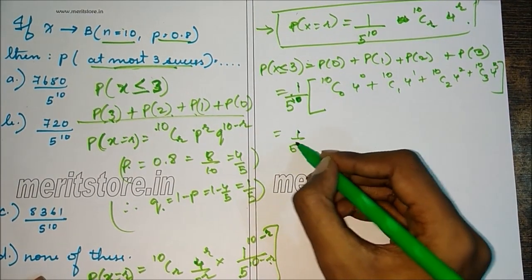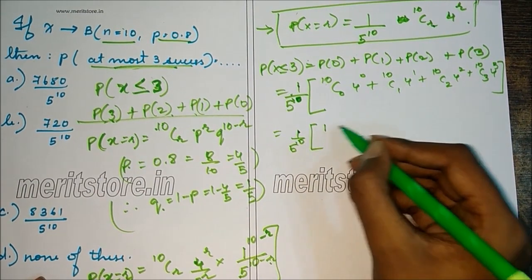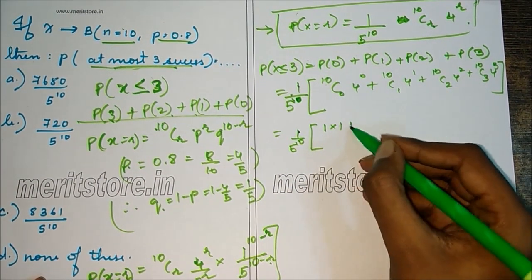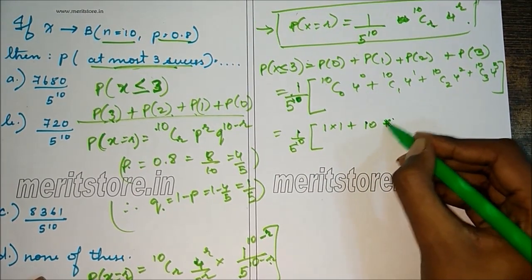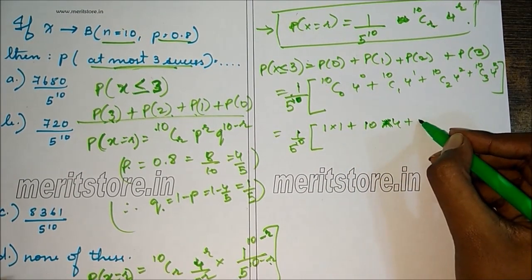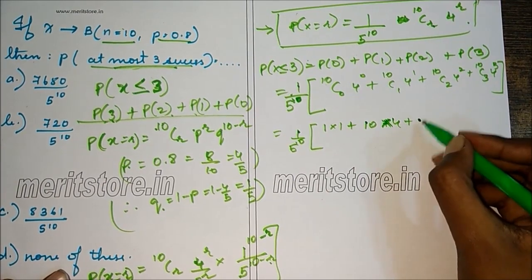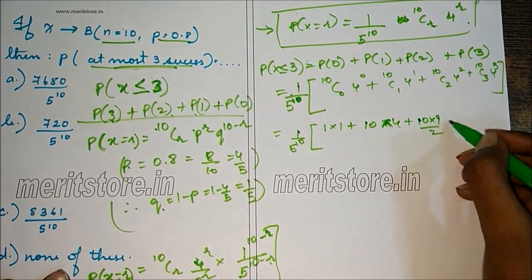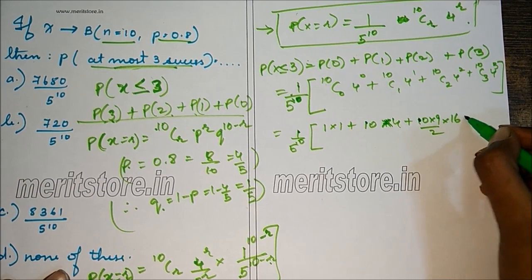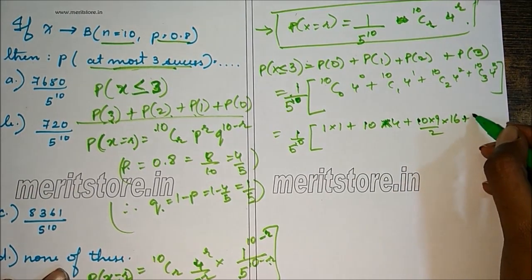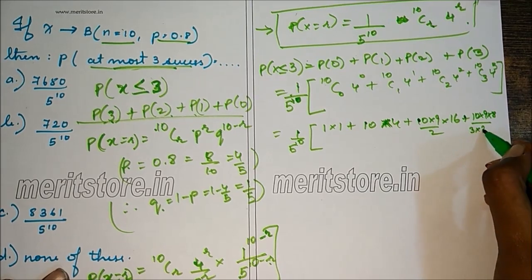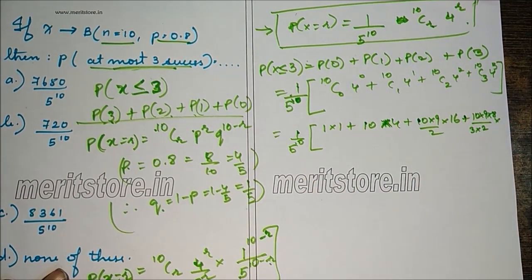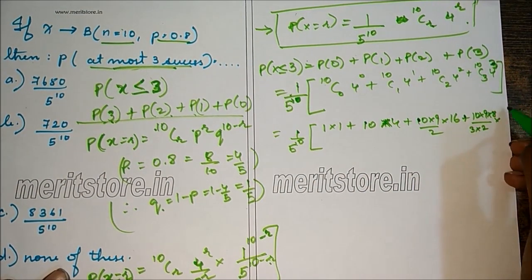Again, 1 by 5 raised to 10. 10C0 is 1, 4 raised to 0 is 1. So 1 into 1 plus 10C1 is 10, 4 raised to 1 is 4, so 10 into 4, plus 10C2 is 10 into 9 by 2, into 4 square is 16, plus 10C3 is 10 into 9 into 8 by 3 into 2, into 4 cube, that is 64.